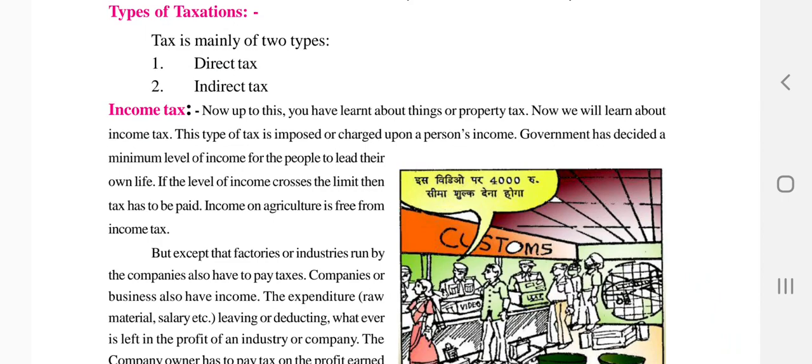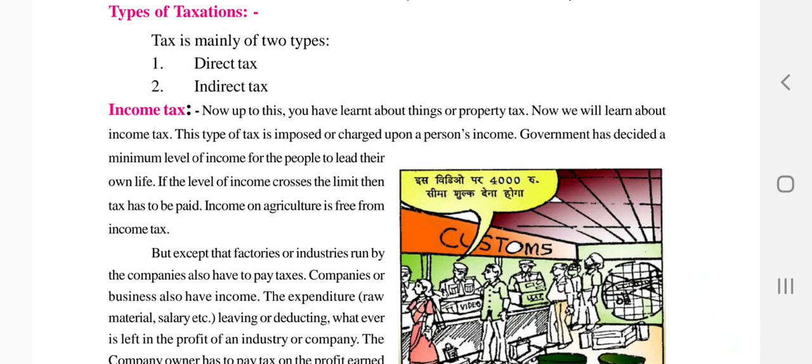This type of tax is imposed or charged upon a person's income, meaning whatever salary or money they get, from there they will give some part of the money to the government. The government has decided a minimum level of income for people to lead their own life. If the income crosses the limit, then tax has to be paid to the government.